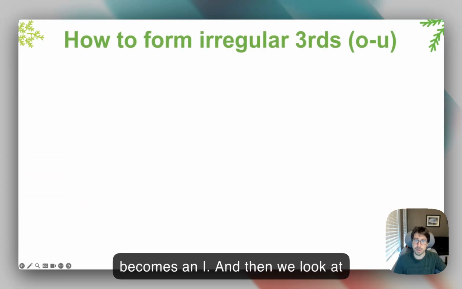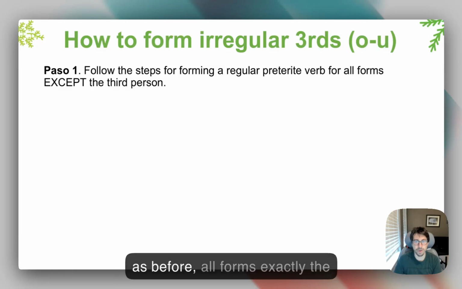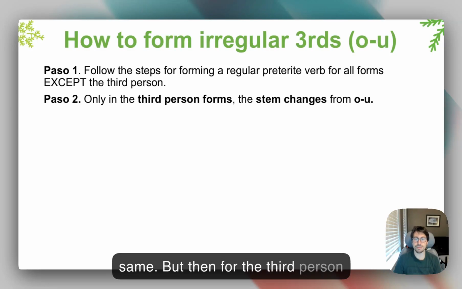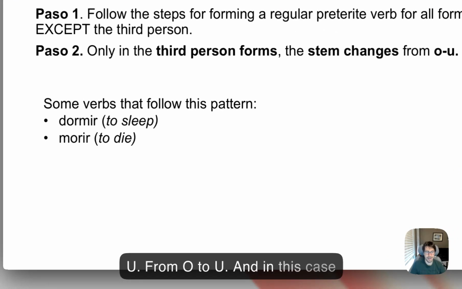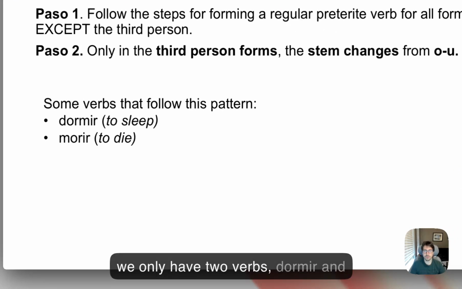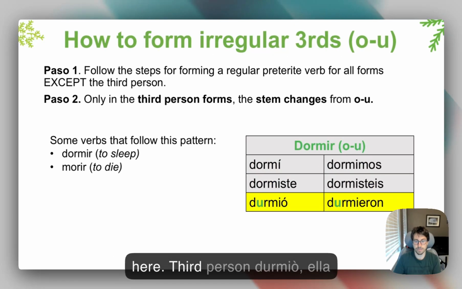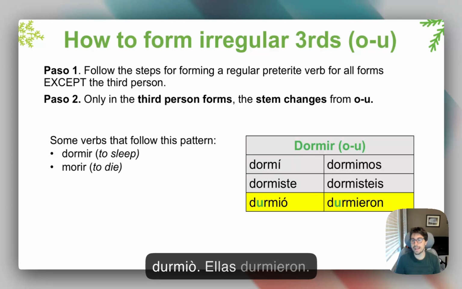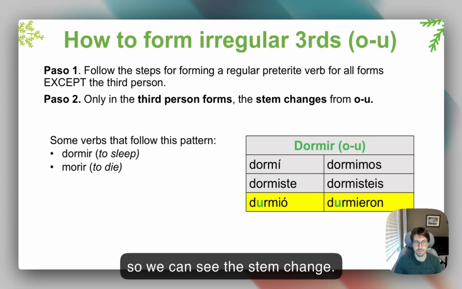Then we look at the other form, from O to U. Same as before, all forms exactly the same, but then for the third person we have the stem change from O to U. And in this case we only have two verbs, dormir and morir, and we can see an example here. Third person, durmió, ella durmió. Ellos, ellas durmieron. And so we can see the stem change.